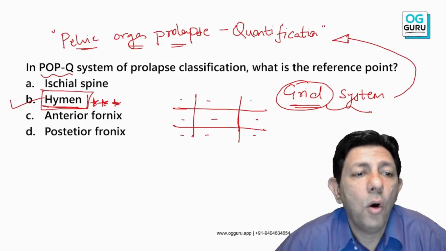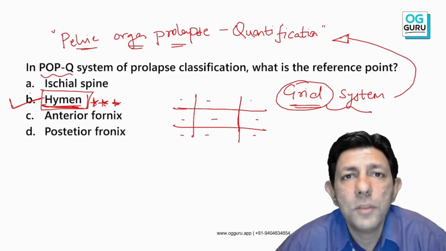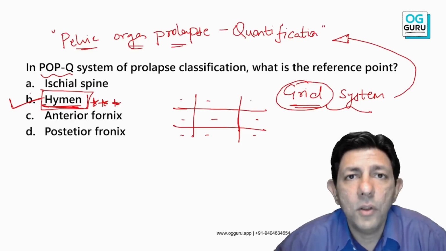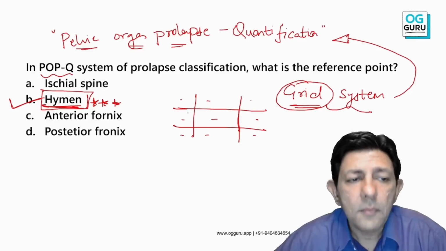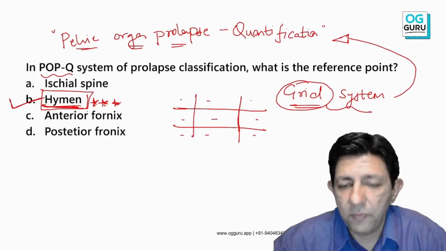If either name comes, they all mean the same thing. Hymen is the reference point in this classification. Details are not expected. Just remember it's a newer way of quantifying how much the prolapse is, with the hymen as the reference point.